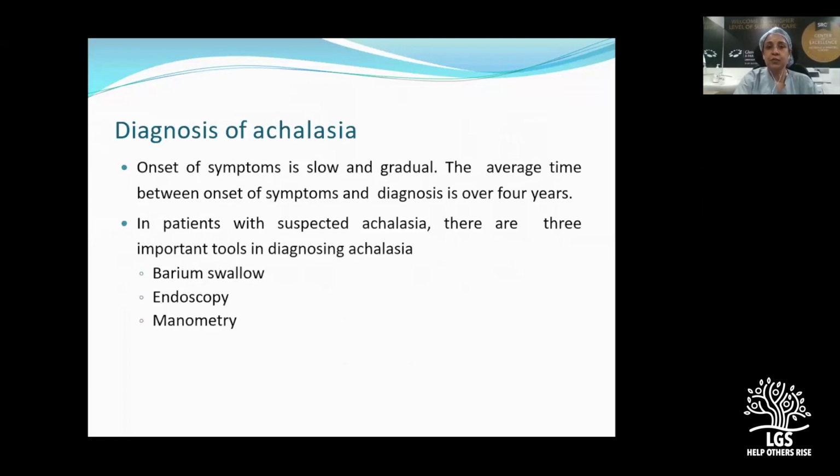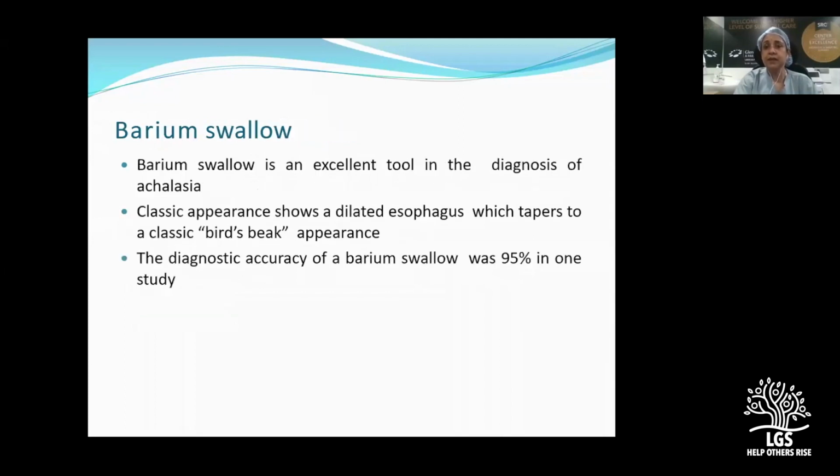So coming to diagnosis, usually in the early part, the diagnosis may be missed because the symptoms are slow and gradual. But the most important thing is, if the patient is complaining of dysphagia, at least we should do a barium swallow and endoscopy. Manometry may not be available in all places. So barium is the most easily doable test and is an excellent tool for diagnosis of achalasia, and the classical bird beak appearance, which we have been learning from the days of our MBBS.